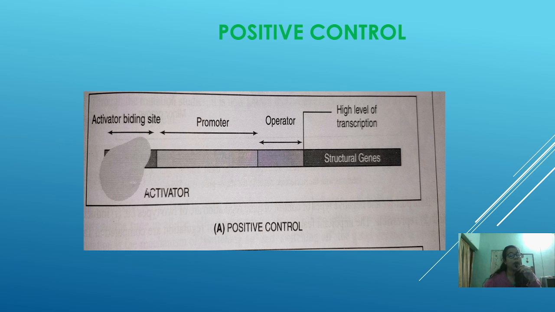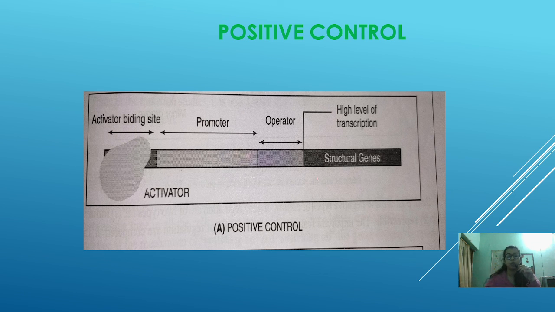As you see the word positive, what do you mean by positive? You will see that transcription takes place. The opposite is negative regulation, in which transcription does not take place. In positive control, the main role is of the activator. What is an activator? An activator is a molecule which comes and binds to a specific segment of the DNA.